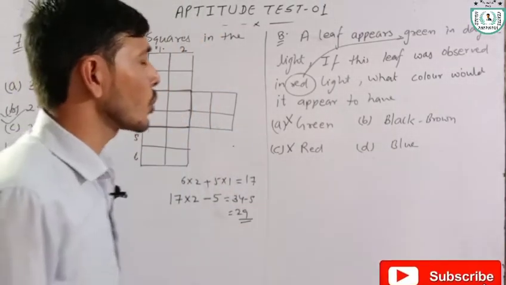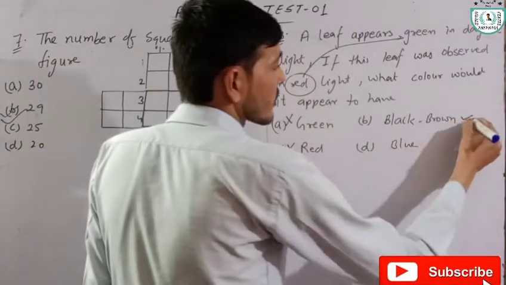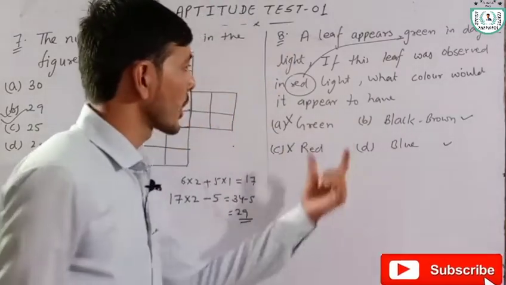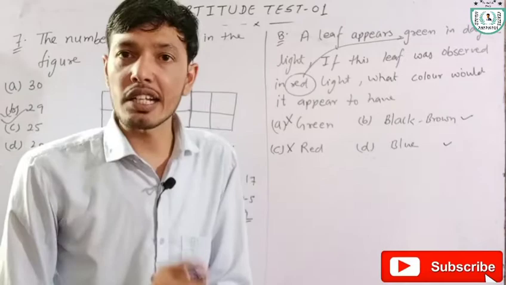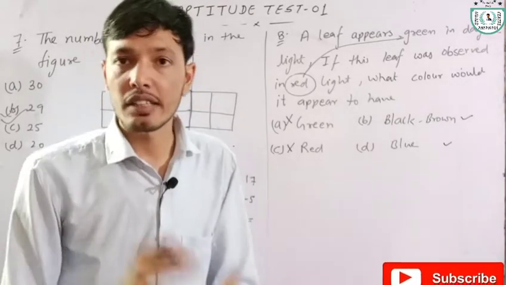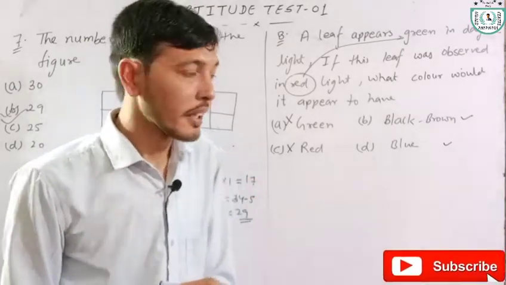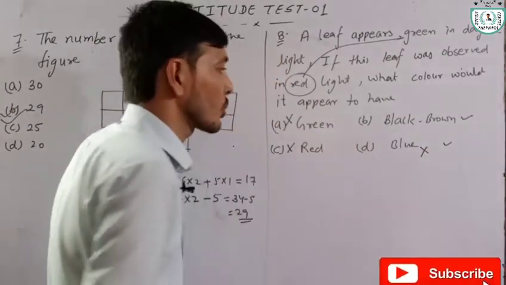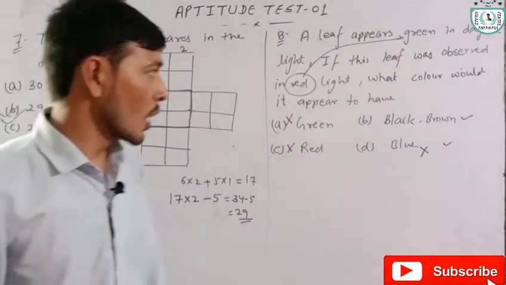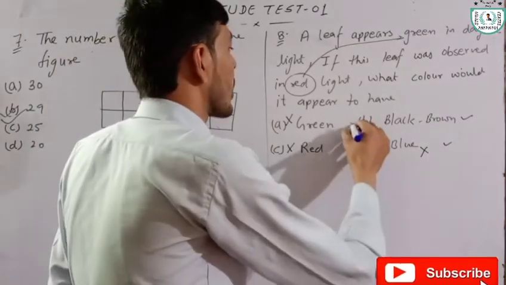Okay, now two options are remaining. That is black, brown and blue. In blue color there is no effect of red. It means blue also removes the answer. Now the correct answer is black, brown.